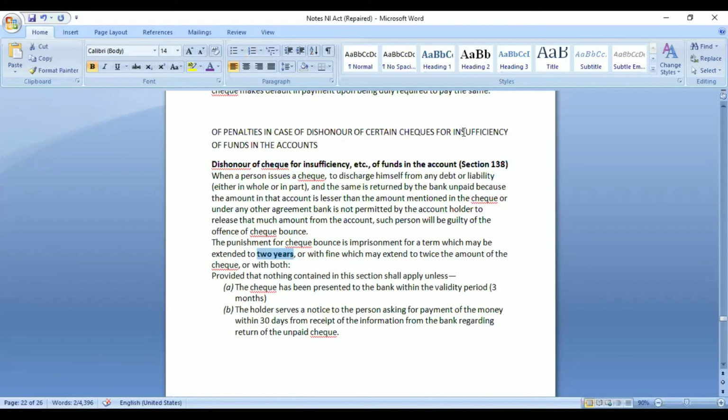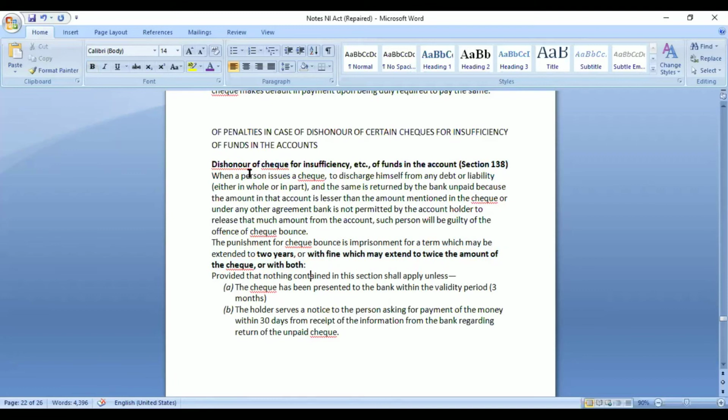So remember the punishment, it is given under section 138. It is imprisonment that may extend to 2 years, or with fine which may extend to twice the amount of the check, or with both. So this is the punishment given under section 138.